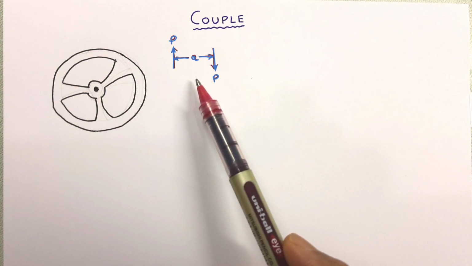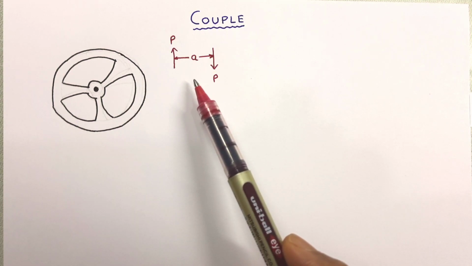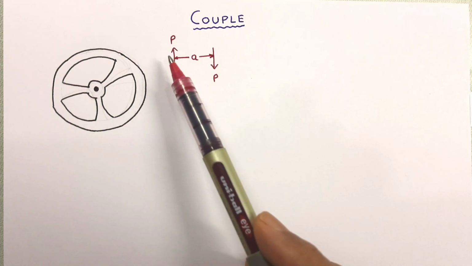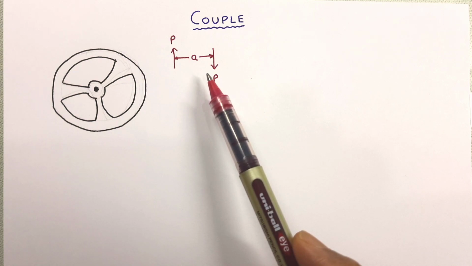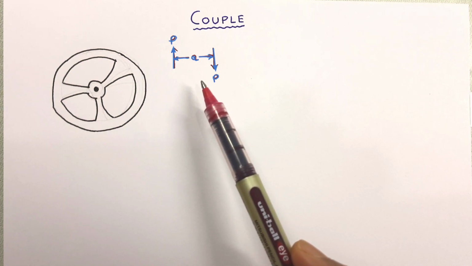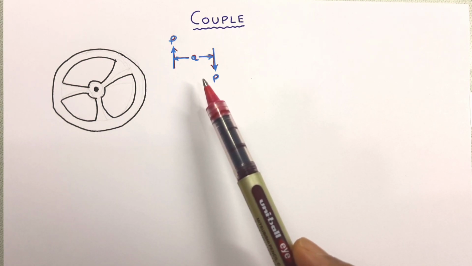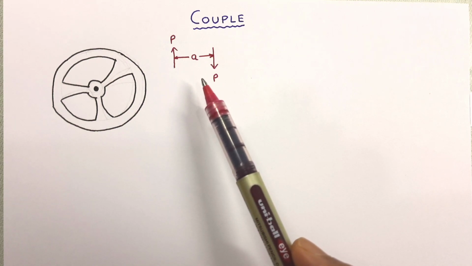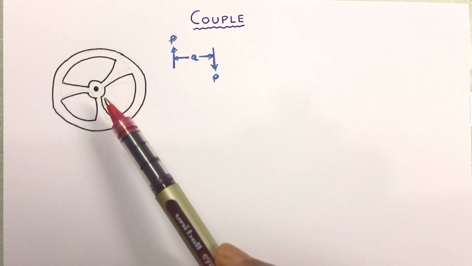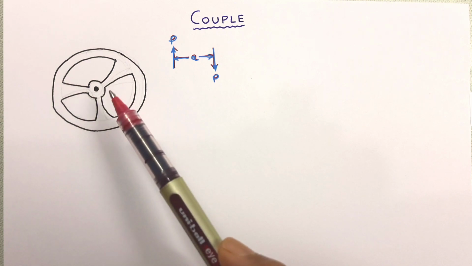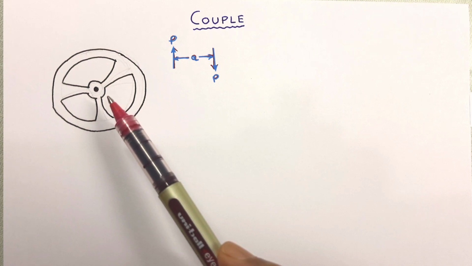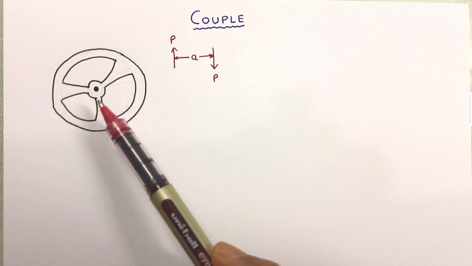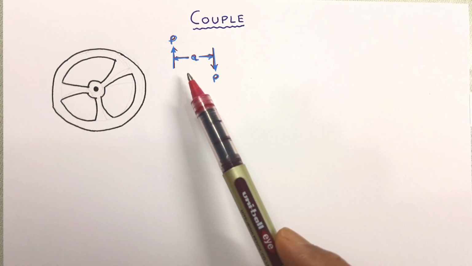Here in this case we can see the resultant force is zero because the two forces are equal and opposite. So a couple acting on a body does not create any translatory motion of the body. The object on which a couple acts will not move, but such a couple creates only rotational motion. So such a body on which a couple acts rotates.